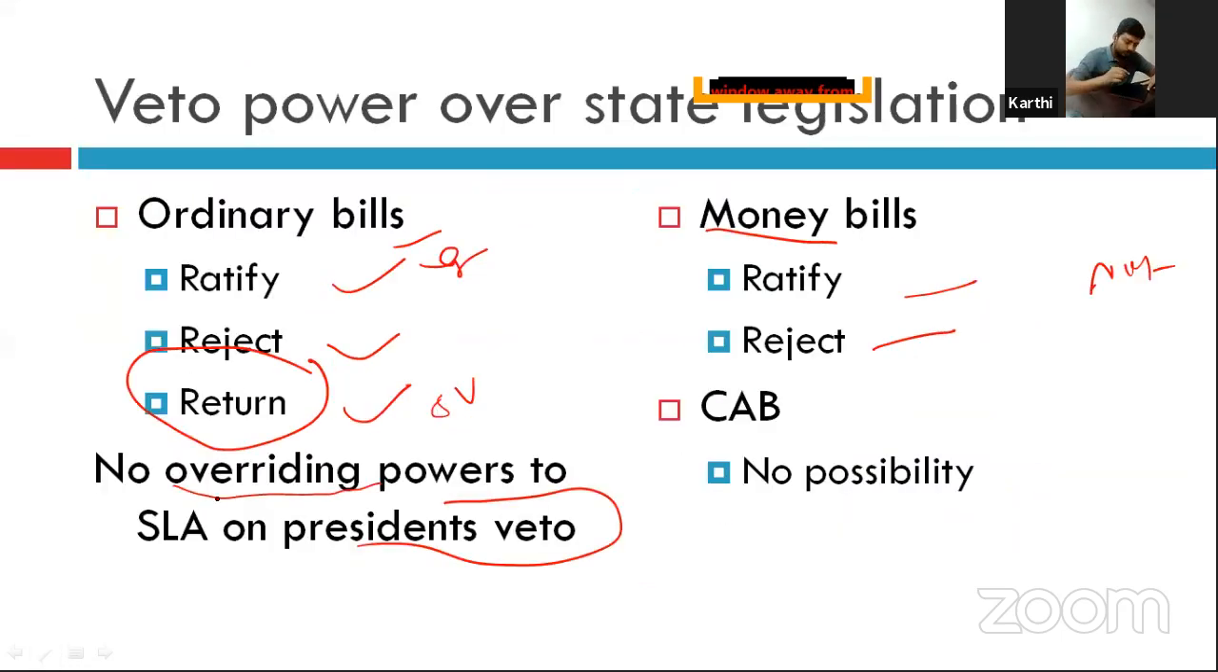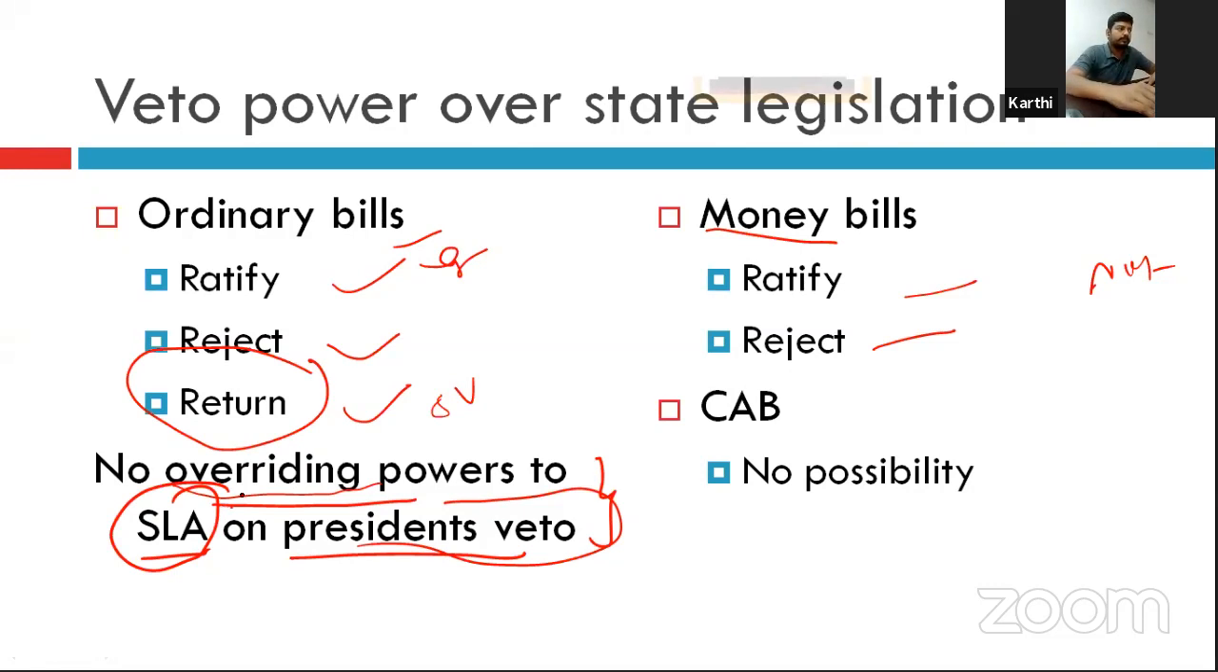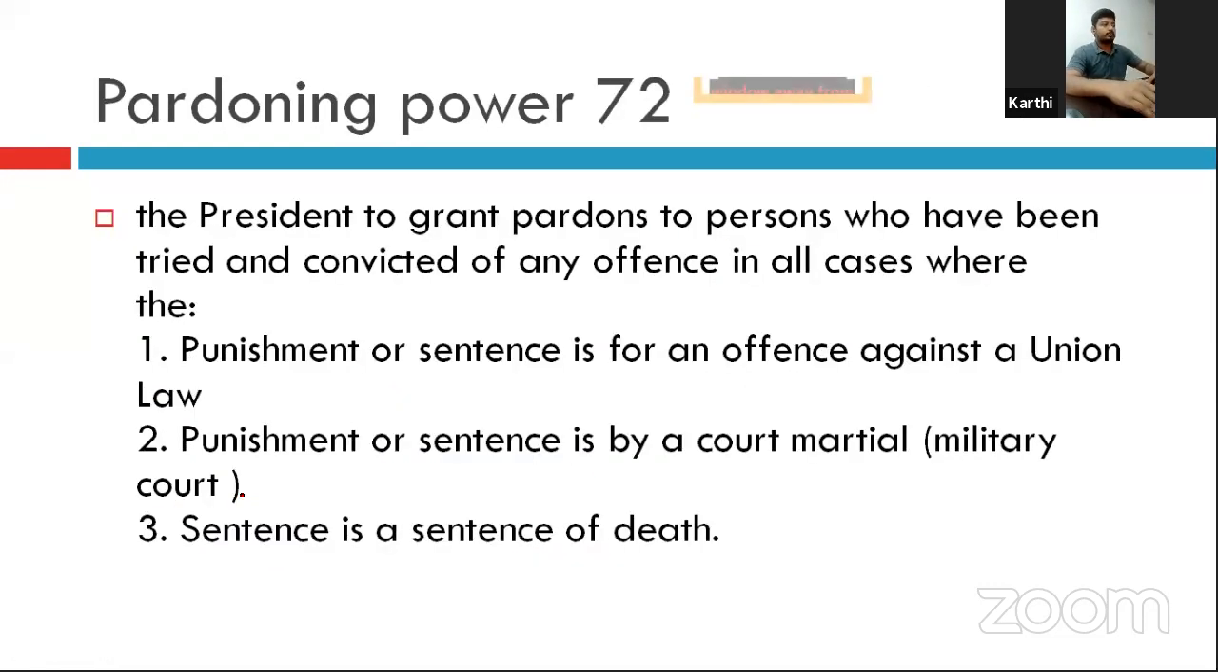That is, the state legislative assembly has no overriding power on the president's veto, whereas the parliament has the overriding power. Okay, the next is the pardoning power of the president.